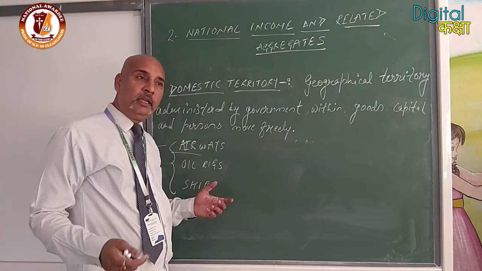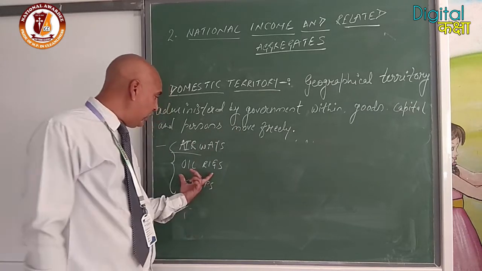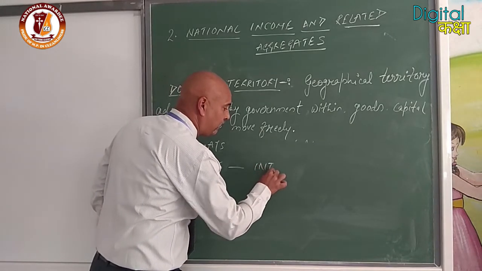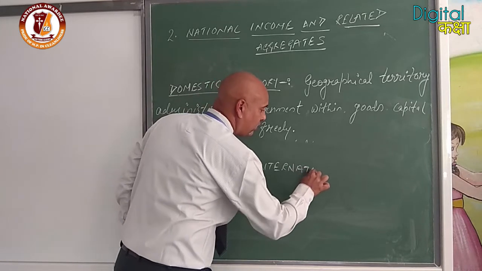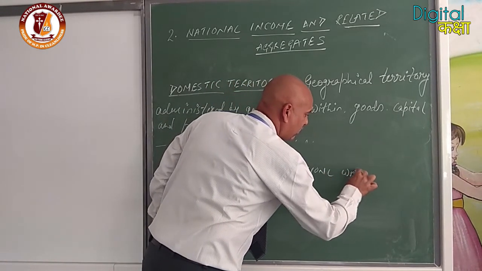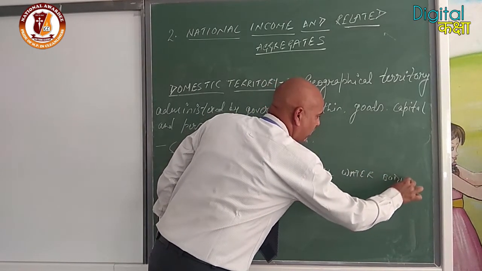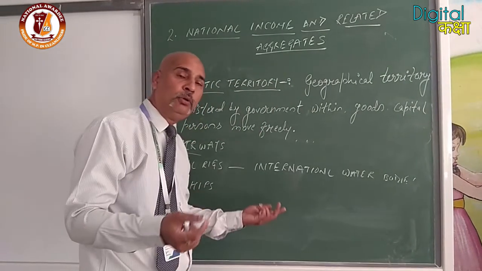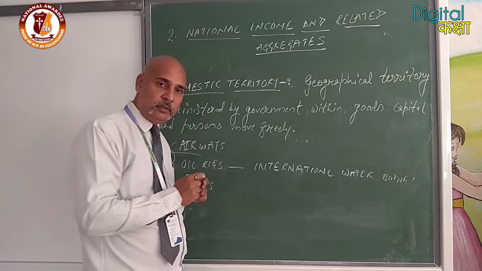They are working between two different countries. Suppose our oil rigs are working in an international water body, or our ships are working between, suppose, Singapore to Malaysia or Australia to US.